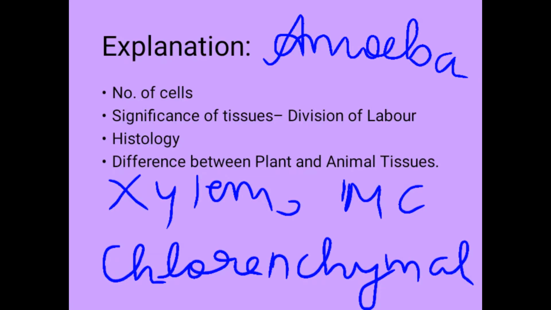To start with, we will take our first point, that is number of cells. We all know that living organisms are made up of cells. On the basis of number of cells, they are classified as unicellular and multicellular organisms. Unicellular organisms are those in which all the metabolic activities are carried out by a single cell. For example, amoeba.